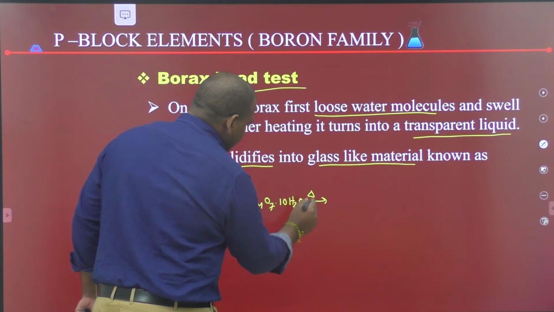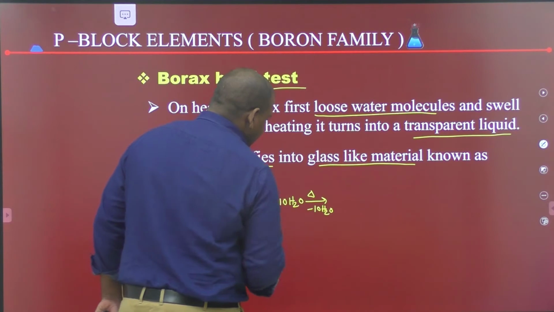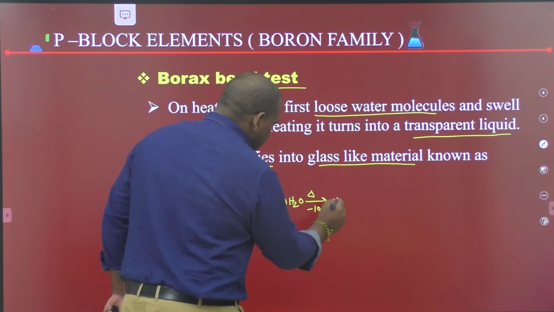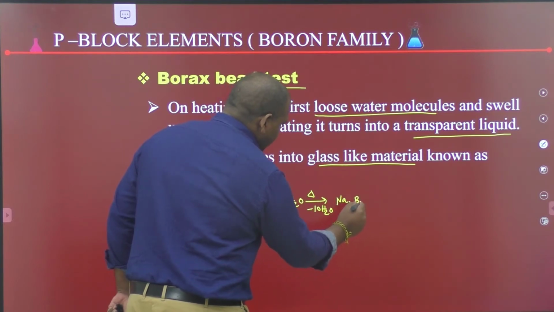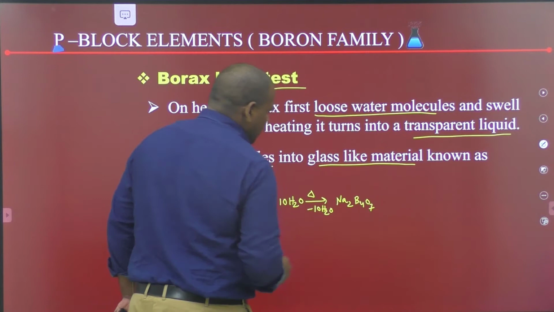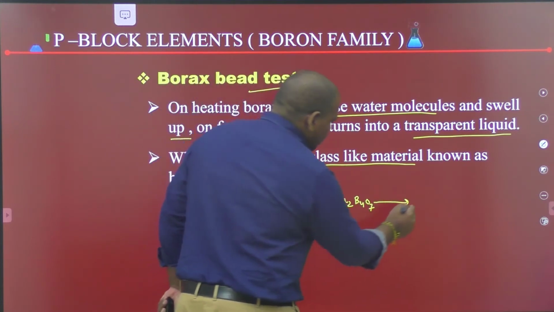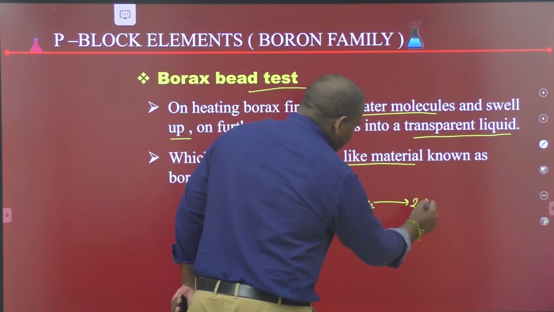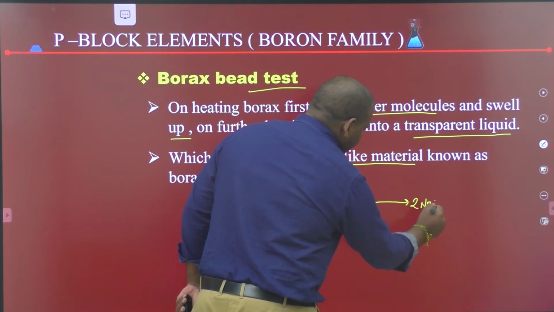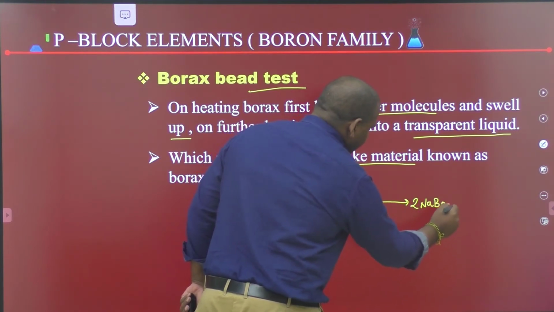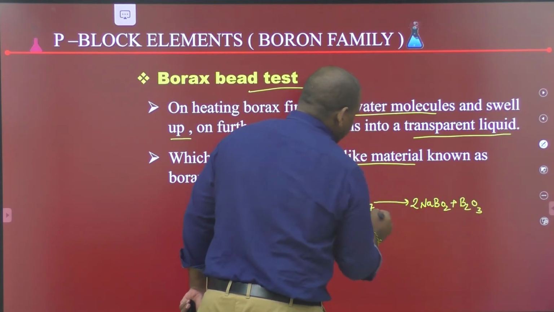On heating, it loses 10 water molecules to form sodium tetraborate, Na2B4O7. On further heating or fusing, it gives 2NaBO2 plus B2O3.